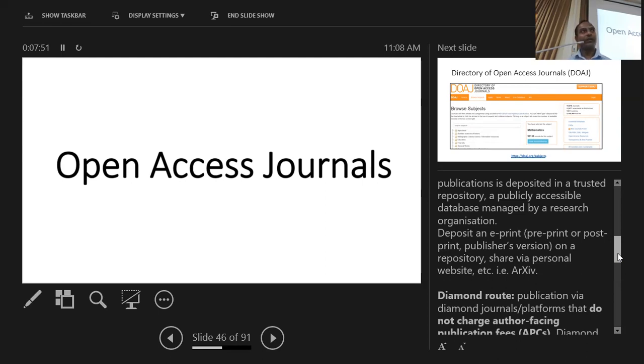Or some printed journals which were published for a couple of decades have now moved entirely to this diamond open access mode, and now they don't publish print, they publish it as an open access journal with the support of some other grant or organization.